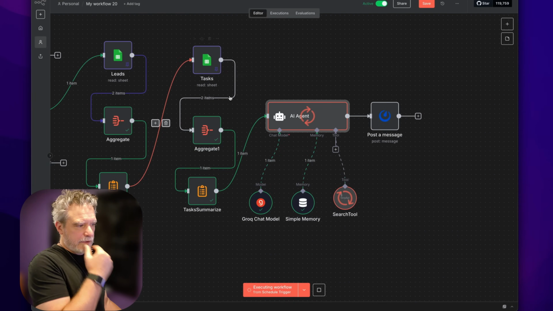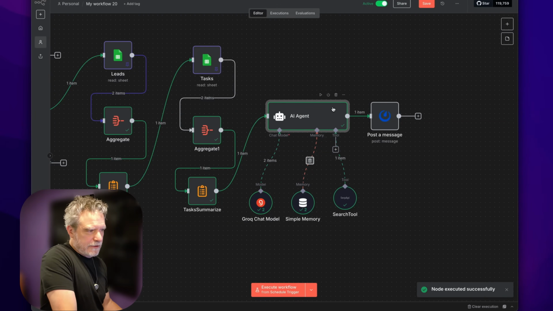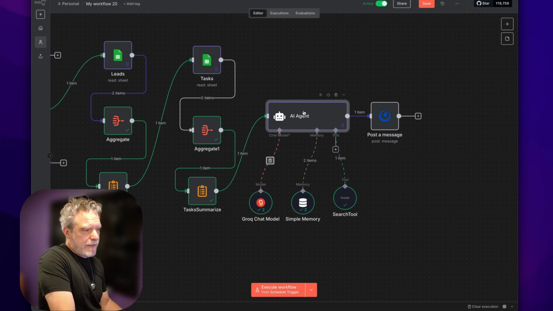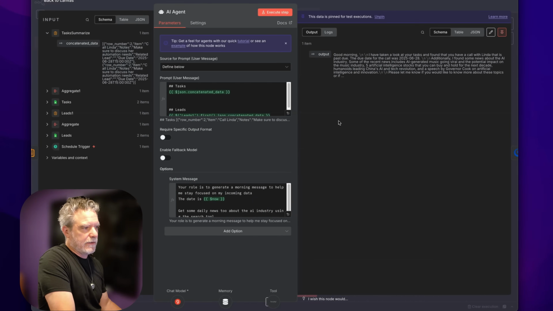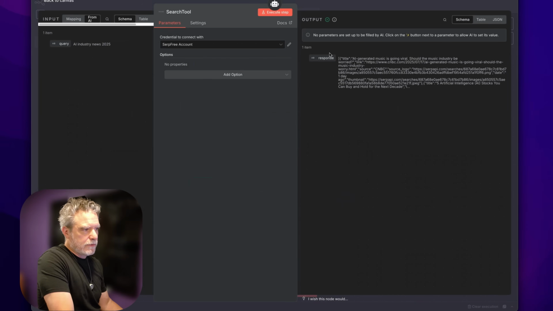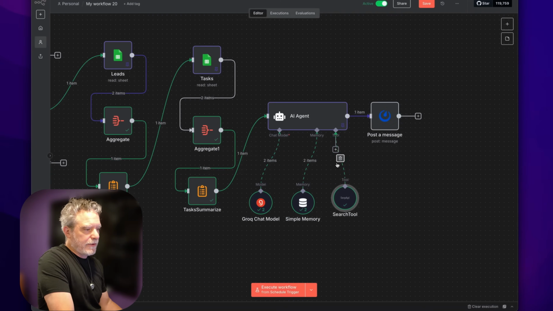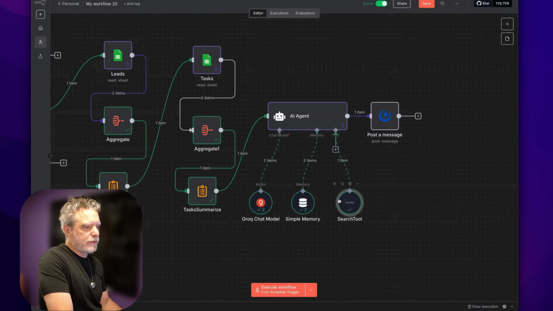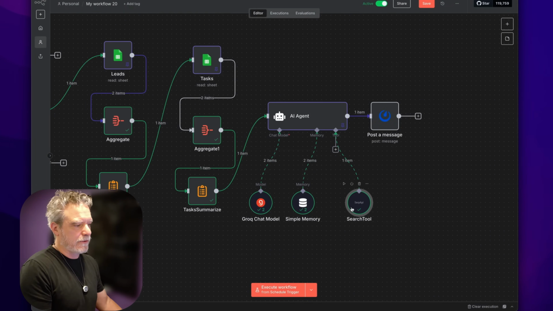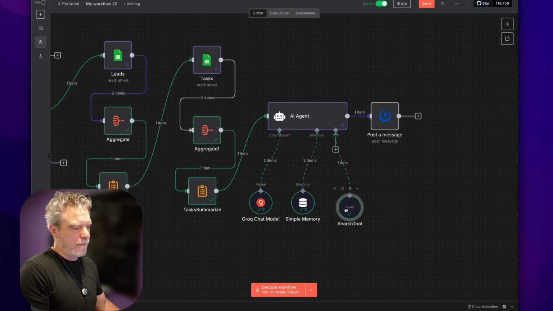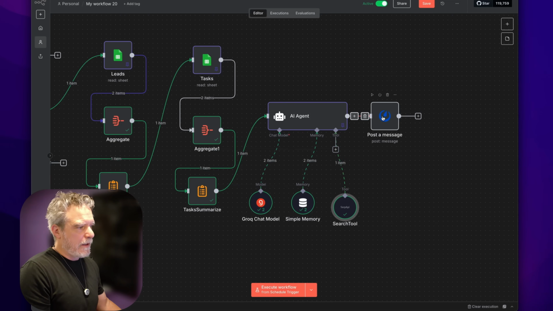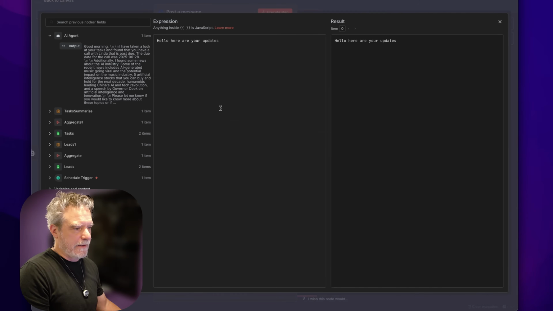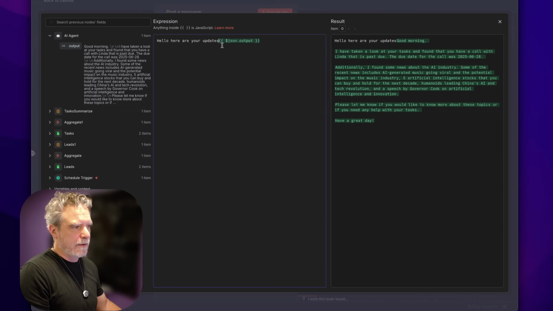Pin it, so we save time. Being Grok, it's just going to be fast, but I never want to run that again as I work on this, right? So now that is pinned, and that has some data, and it ran through the tool to do something from the web, right? This isn't the best search tool. This is where I would pull in Tavily or something more powerful like Firecrawl. I'm going to use this for a moment. And so now we have the data that we can just drag over, okay?